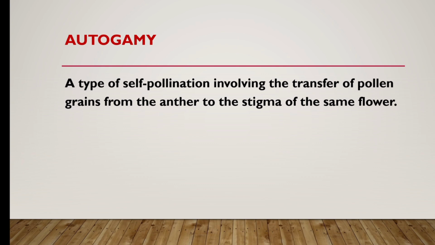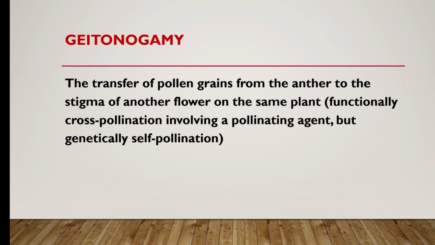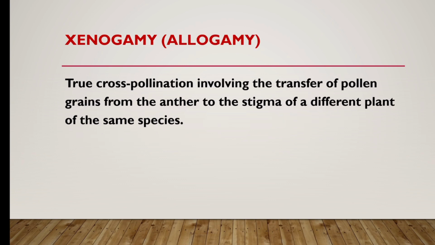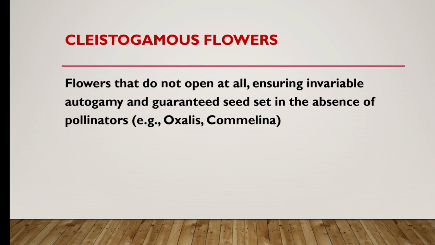Autogamy, a type of self-pollination involving the transfer of pollen grains from the anther to the stigma of the same flower. Geitonogamy, the transfer of pollen grains from the anther to the stigma of another flower on the same plant. Functionally cross-pollination involving a pollinating agent but genetically self-pollination. Xenogamy or allogamy, true cross-pollination involving the transfer of pollen grains from the anther to the stigma of a different plant of the same species.